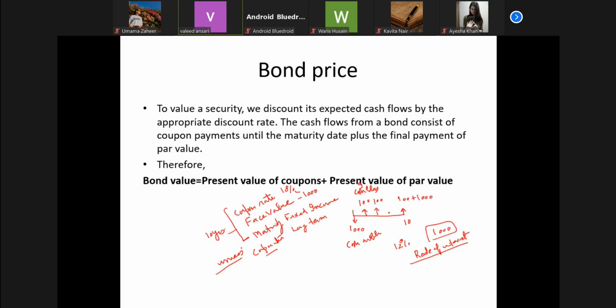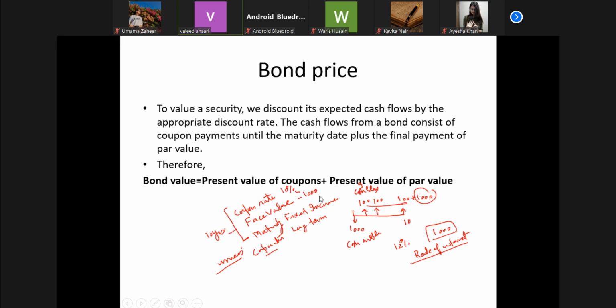If the NPV is positive or just equal to zero, then we can say that it is worth investing. So we have to value the present value of the 100 rupees received for these 10 years, plus the final 1,000 rupees received as the face value. So 10 annual coupon payments plus the final payment.